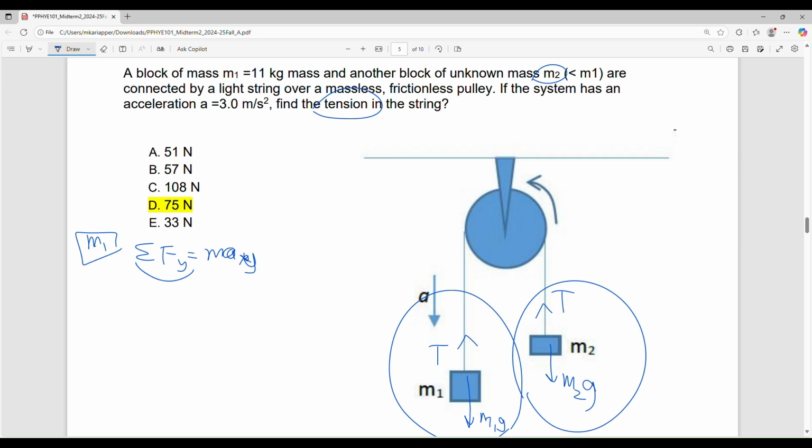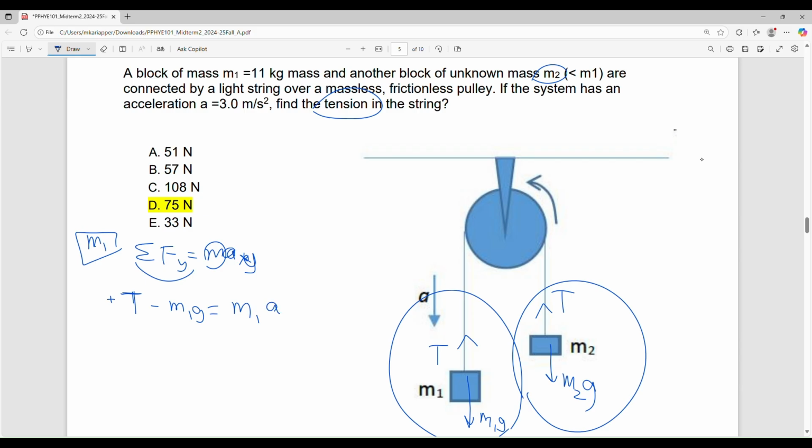Net force on M1. T is up, so I'll put positive, minus M1G equal to M1. We have to be very careful to put the subscript because there are two masses. They don't get confused later. You don't know which one you are referring to. So always put the subscript there.